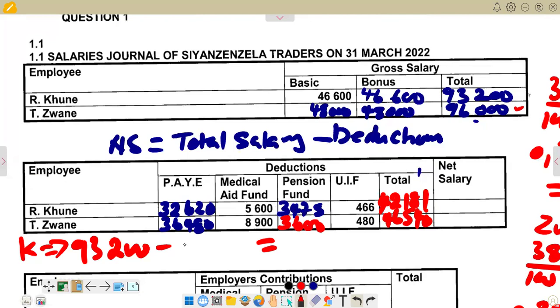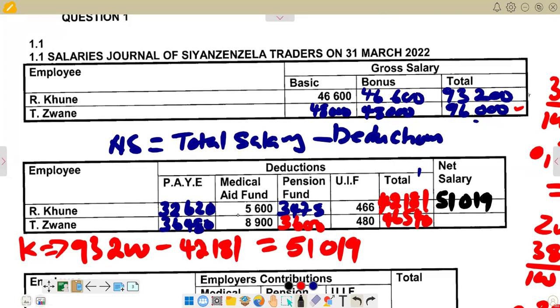Then when you subtract 93,200 minus 42,181, you are now supposed to get your amount, which is 51,019. So this is our net salary for Kune.